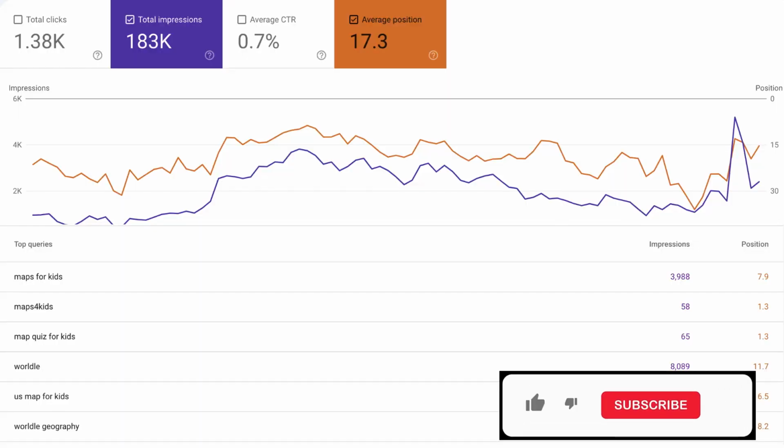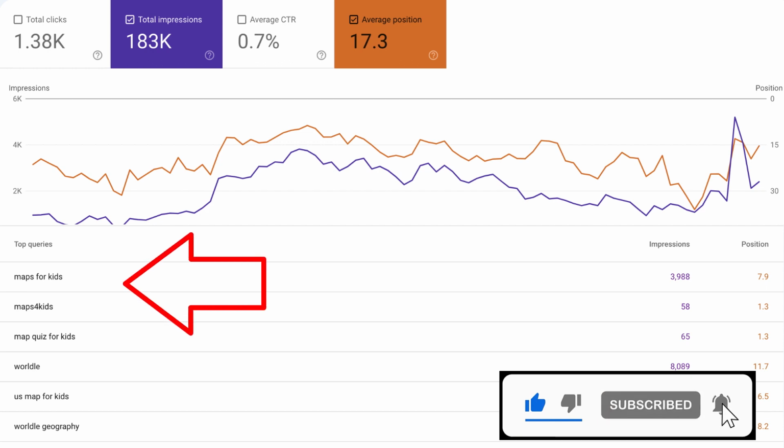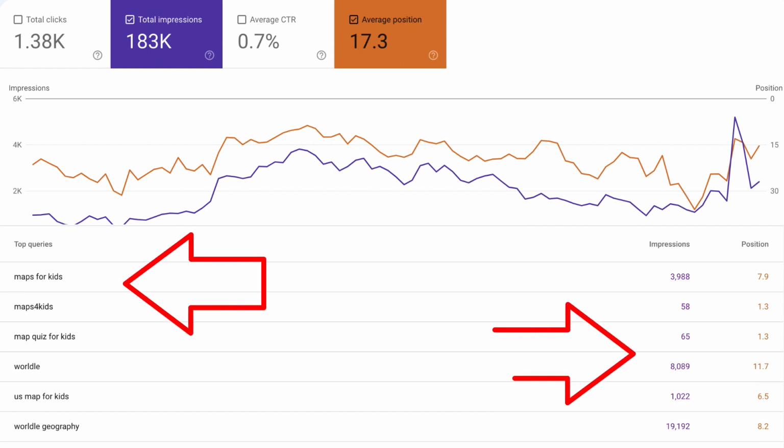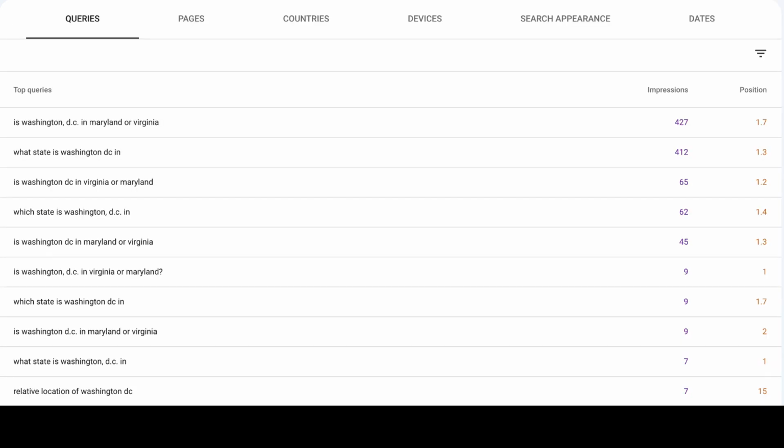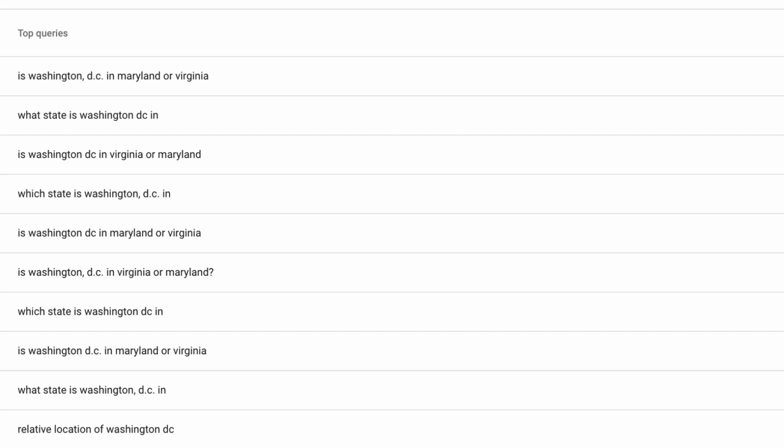I'm doing some research on keywords and search position for Maps for Kids, trying to make incremental improvements to the site. And I noticed a strange query. I noticed a query that said, people are trying to find out if Washington, D.C. is in Virginia or Maryland. All right. I had to take a step back for a second, but then I noticed that there were a bunch of other queries that were basically asking the same thing.